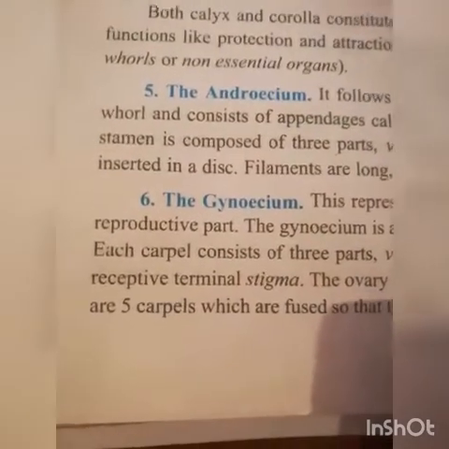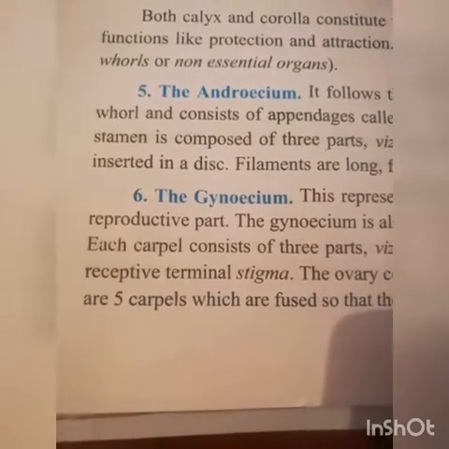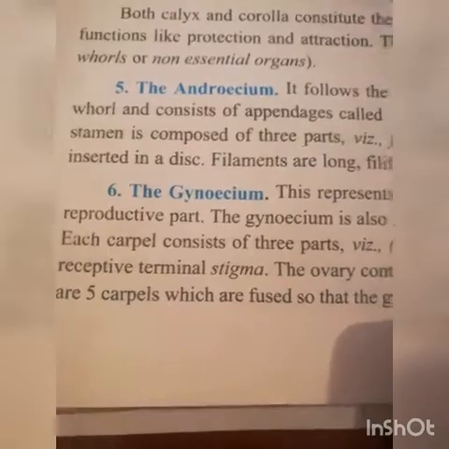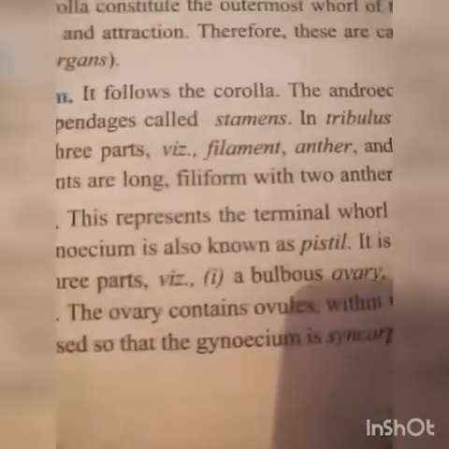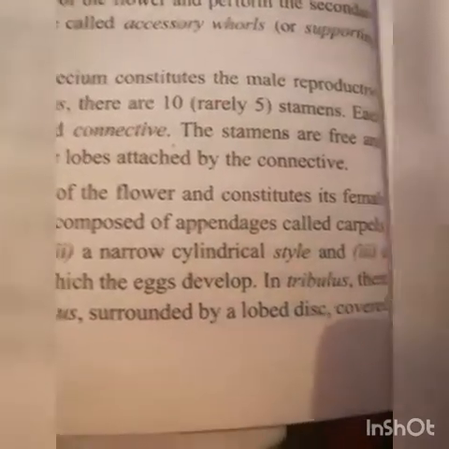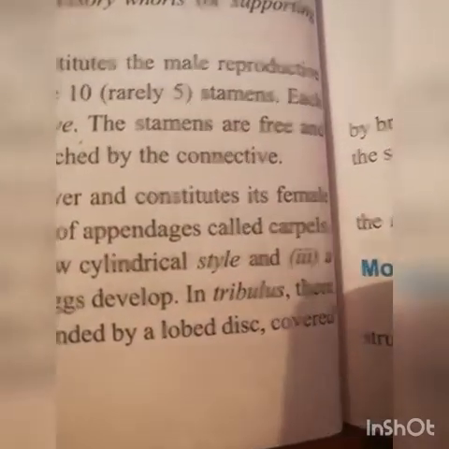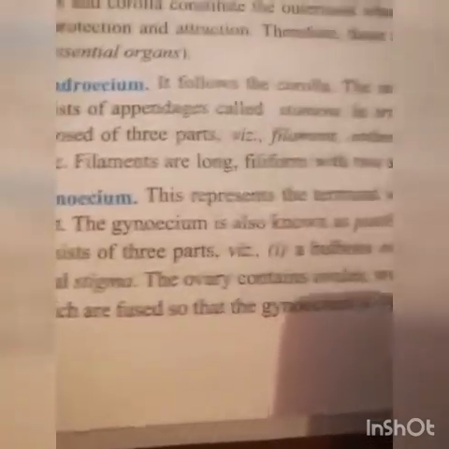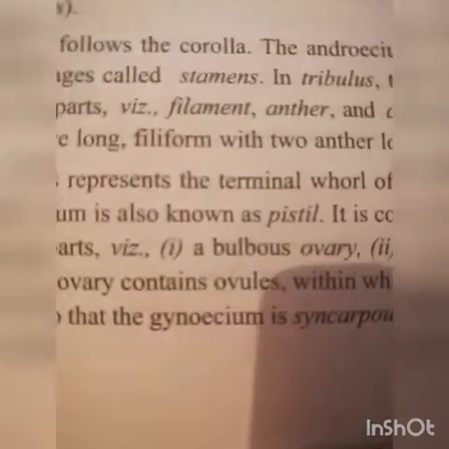Next one, gynoecium, that is the female reproductive part of a flower. This is also known as pistil. This represents the terminal whorl of the flower and constitutes its female reproductive part.